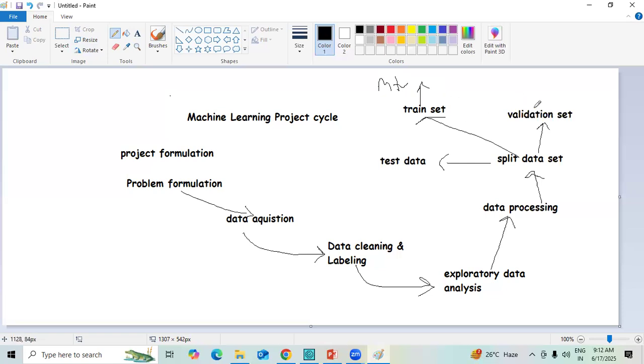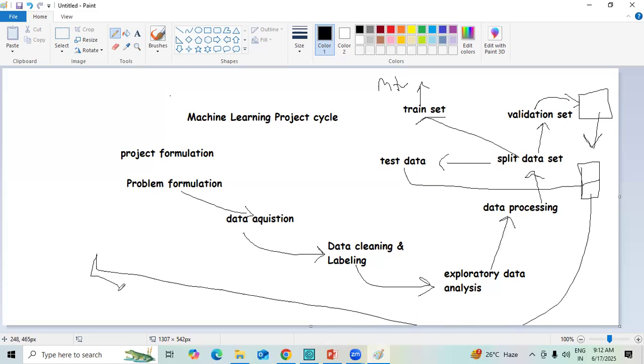Next, once the validation set is completed, the validation sets will move into the performance evaluations. You need to create some performance evaluations. From here onwards, you will move on to the hyperparameter tuning. Finally, whatever testing we have made will be connected here, where we need to do the final evaluations. Once the final evaluation is done, we move on to the model deployment.